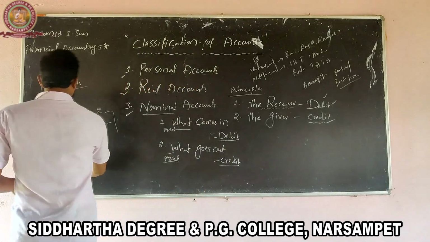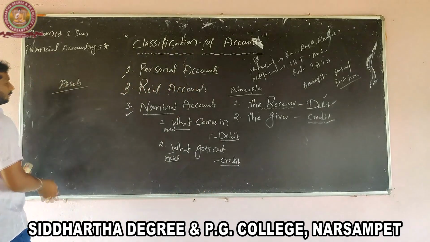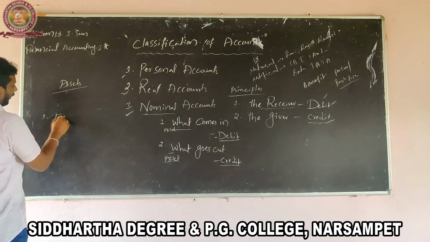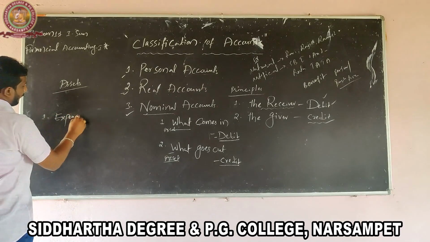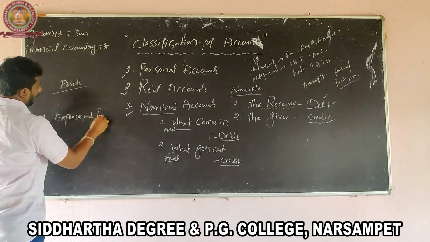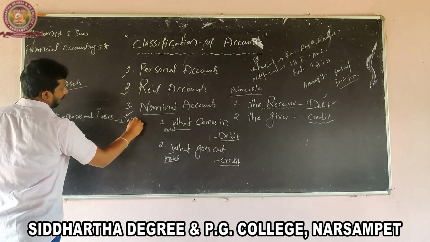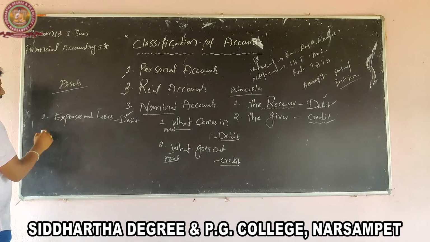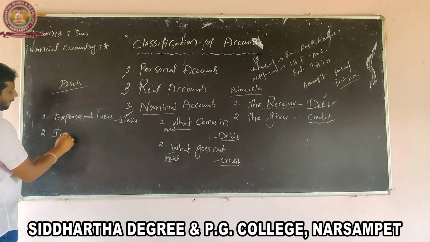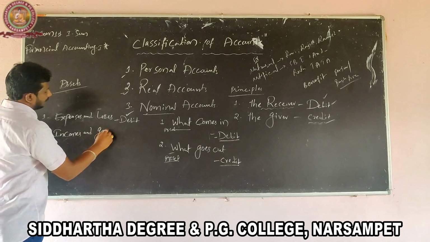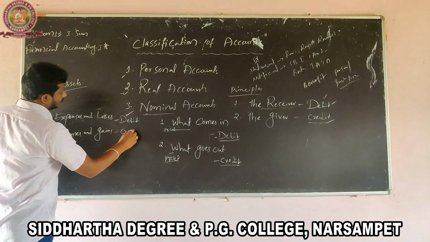The nominal account principle: number one, expenses and losses, debit, and incomes and gains, credit.